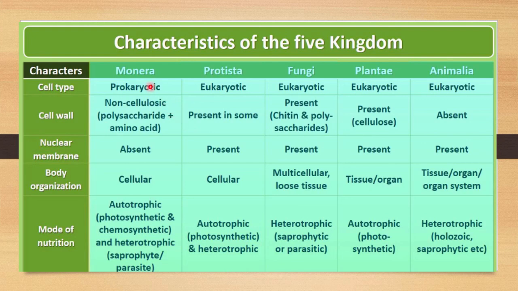Monera is the unicellular kingdom that includes prokaryotes, and Protista is the unicellular group that includes eukaryotes. The rest are multicellular. Whether fungi, plantae, or animalia, these are all eukaryotic and multicellular. So this is the only group having unicellular eukaryotic organisms, and Monera is the only one with unicellular prokaryotic organisms.